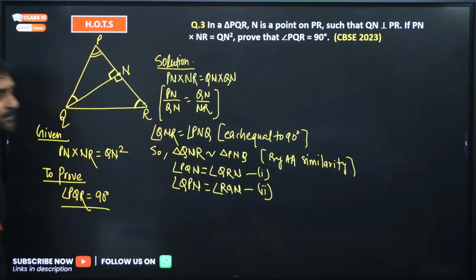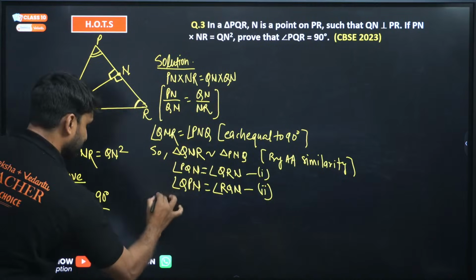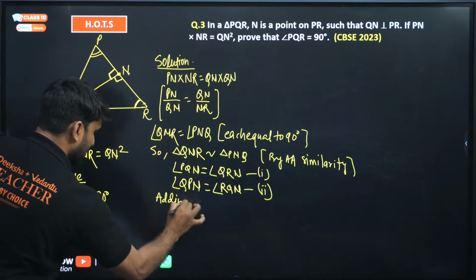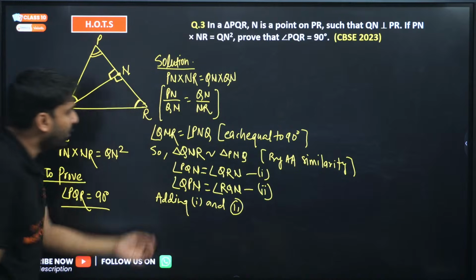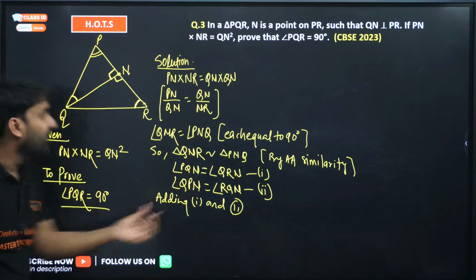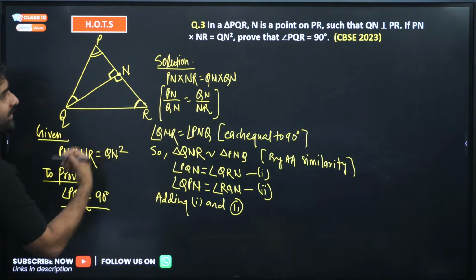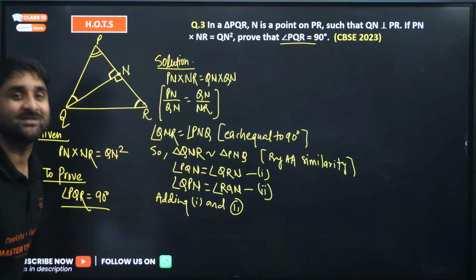Yes, my dear. Add these two. So adding 1 and 2. Why are we adding? Because on adding PQN and QPN, PQ and QPN will give you complete PQR, and we have to prove that. So it looks like we are approaching our target.